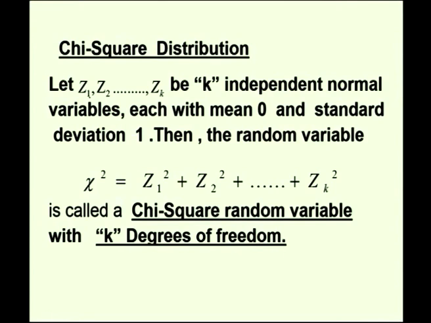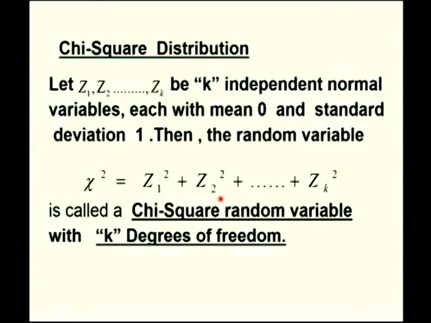That is, we say that let z1, z2, etc. up to zk be k independent normal random variables, each with mean 0 and standard deviation 1. It is called standard normal distribution, standard normal variables. Then the summation of the squares of standard normal random variables is called a chi-square random variable with k degrees of freedom. We have taken k independent standard normal variables, and the summation of their squares gives you the chi-square random variable with k degrees of freedom.